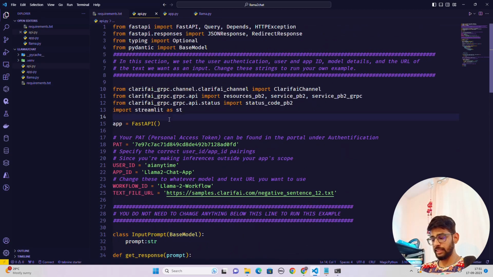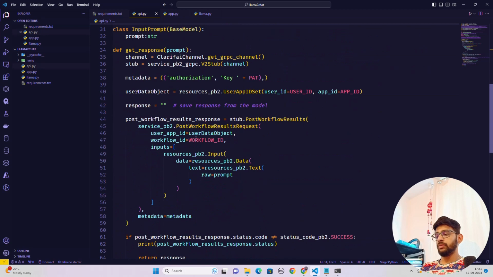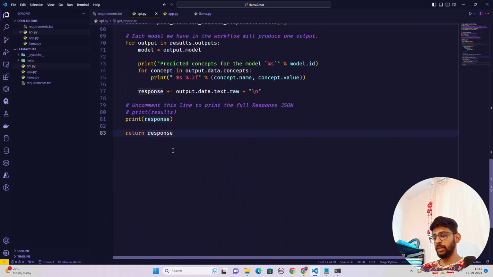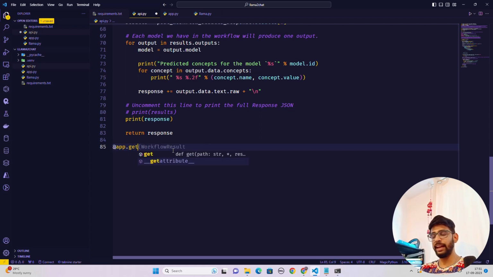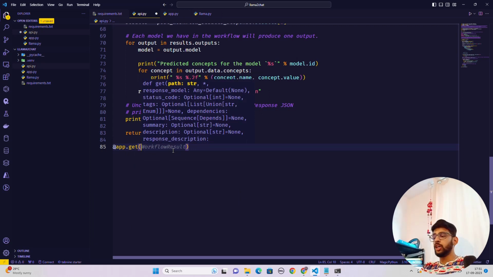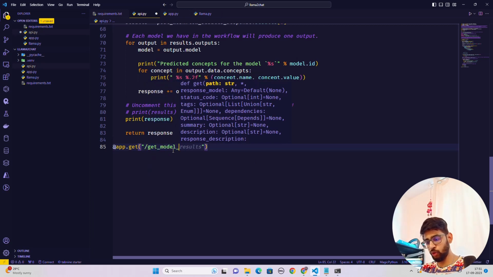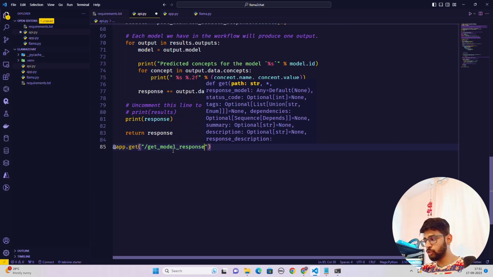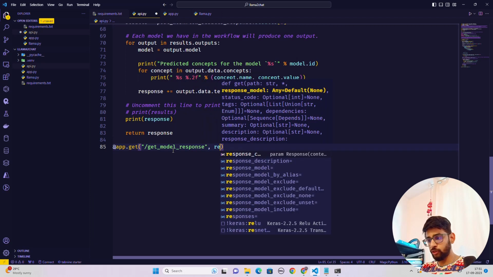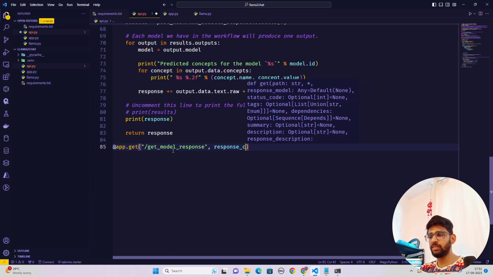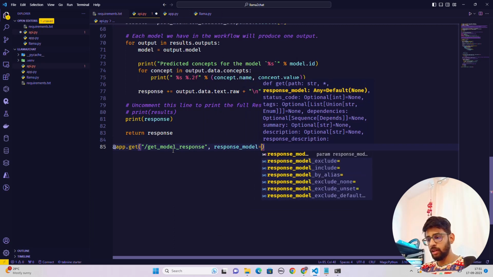So we have initialized an app. Let's see if we get any error or something, but this is just to give you some idea of how we can do that. Now I'm going to create some decorators. The first thing in an app is the GET API route, the endpoint route. So app.get, so we're going to have a GET request. Let's call this get_model_response, and this is going to be a dictionary, so response_model equals dict.